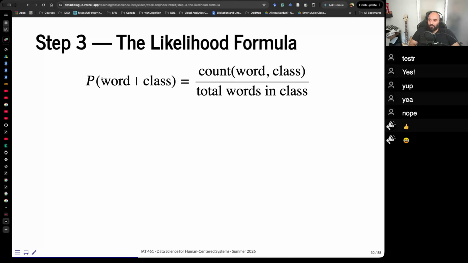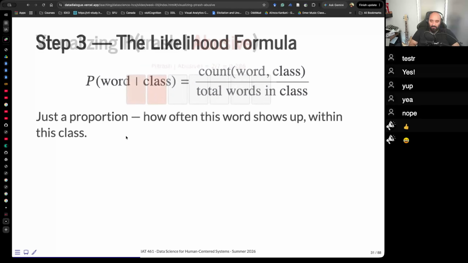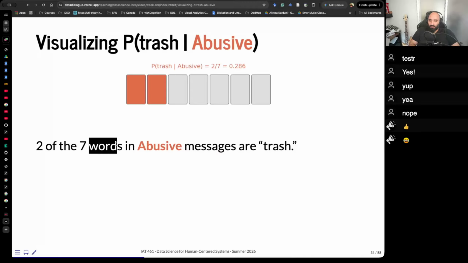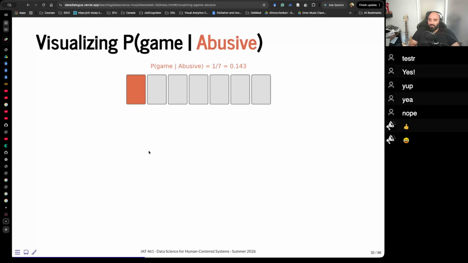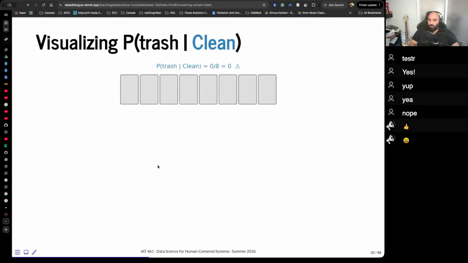The likelihood formula. So what was this? The probability of a word given a class is the count of the word in this class divided by the total words in the class. So it's just a proportion: how often this word shows up within this class. The probability of trash given abusive is 2, the number of times it showed up, divided by 7. 2 of the 7 words in abusive messages are trash. That's what we're doing. Probability of game given abusive: only 1 of the 7 is game, but it's not as strong an abusive signal on its own.